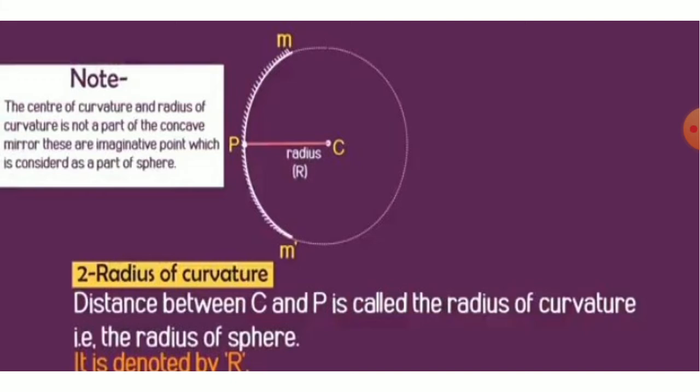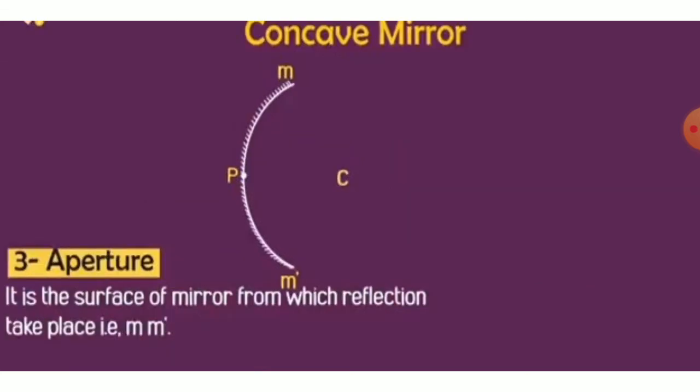Here is one note: the center of curvature and radius of curvature are not part of the concave mirror. These are imaginary points which are considered part of the sphere, as we already said, because here it is not a sphere, it is only a concave mirror. Next is aperture. It is the surface of the mirror from which reflection takes place, that is M M dash.